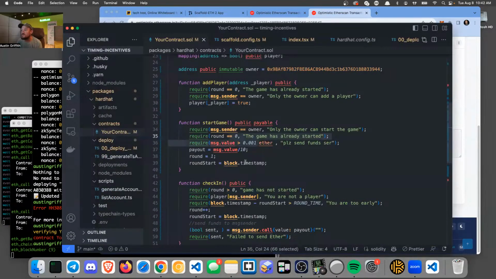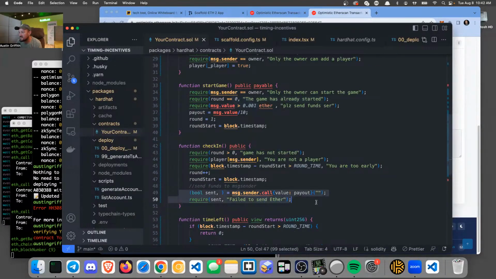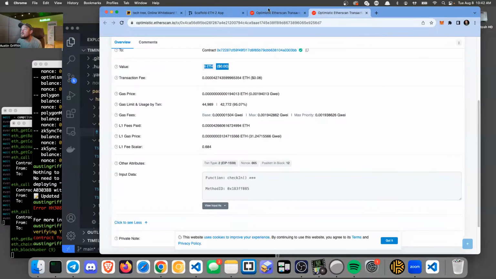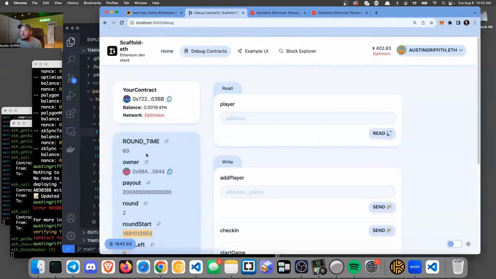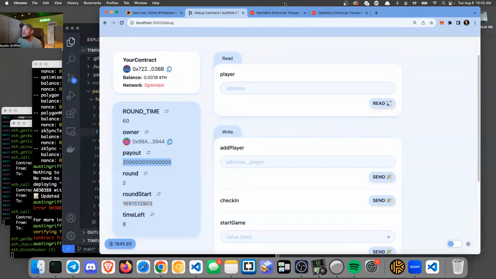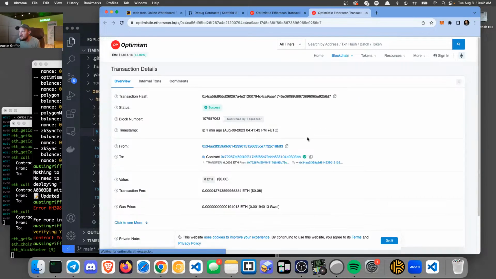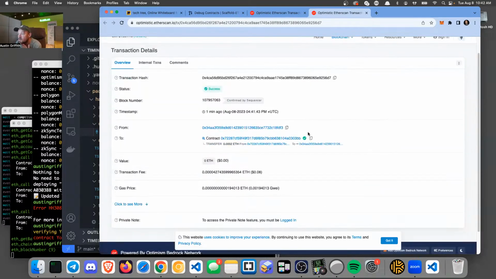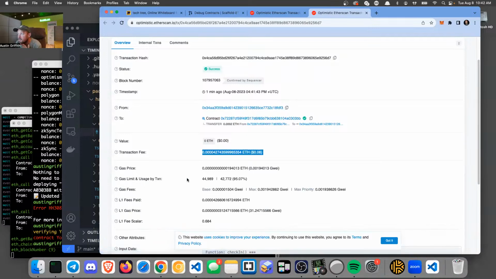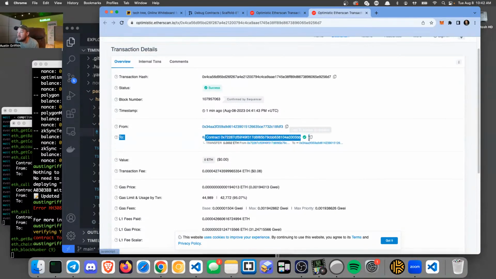The check-in happens. Shouldn't there be this send that sends the payout? What's the payout set to? Yeah, it's there. Okay, let's look at this transaction some more. I paid 8 cents and I called check. Oh, there it is. It's hidden right here. Okay, so we just didn't see this before.